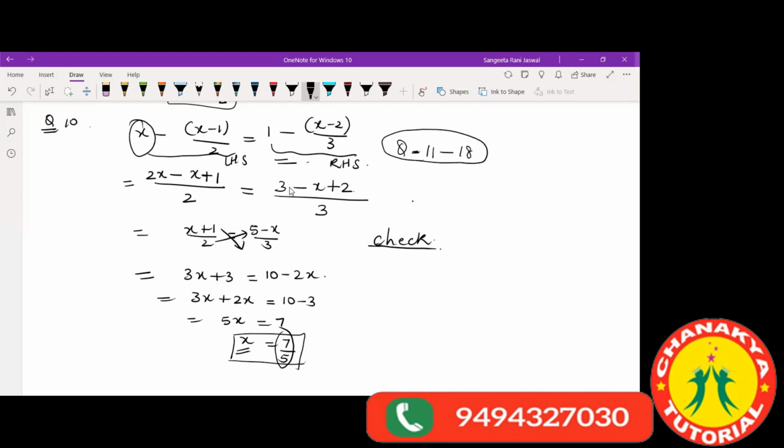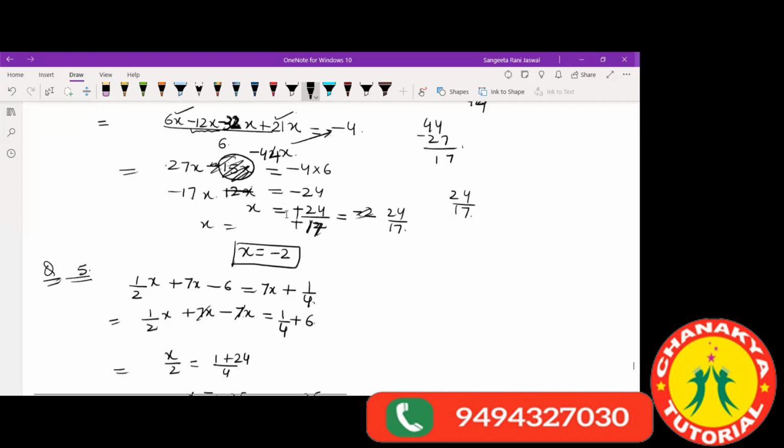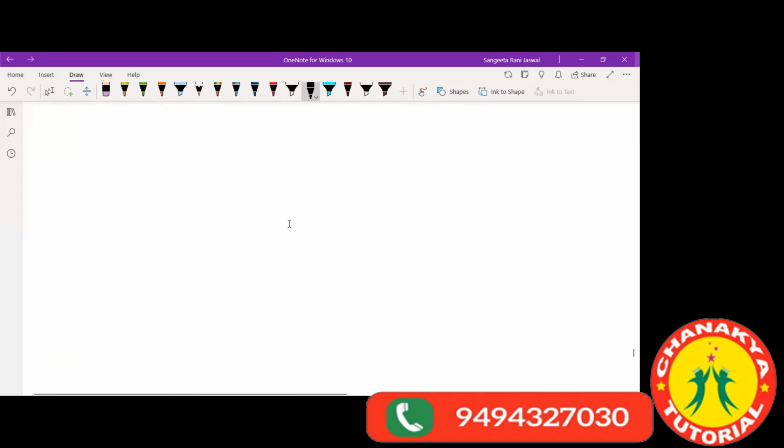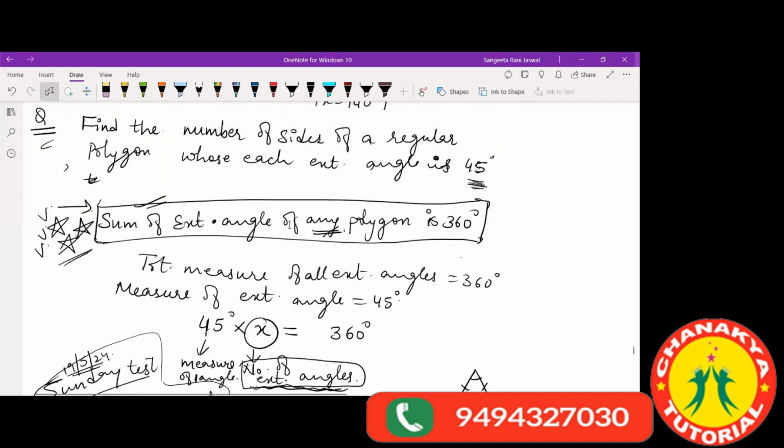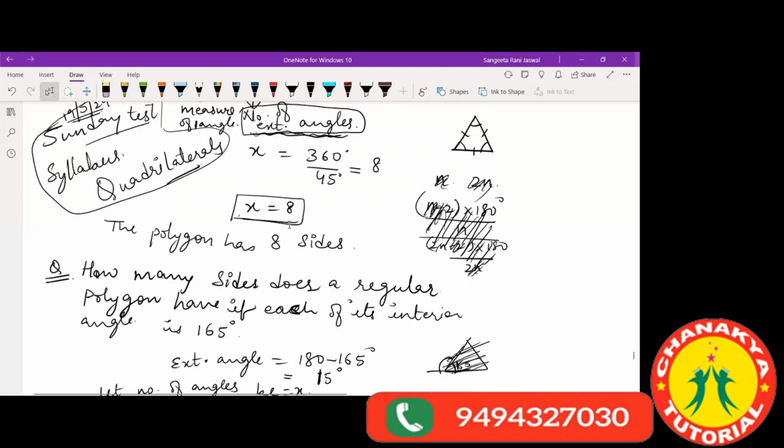Okay. So let's revise some quadrilaterals today. We had done, let's see what we did yesterday. Okay, angle sum property of some polygons, and this was clear.